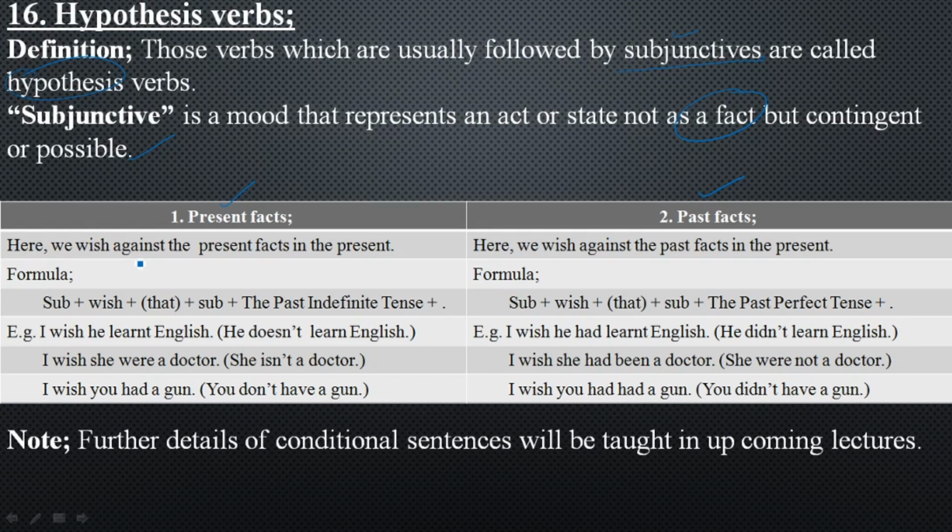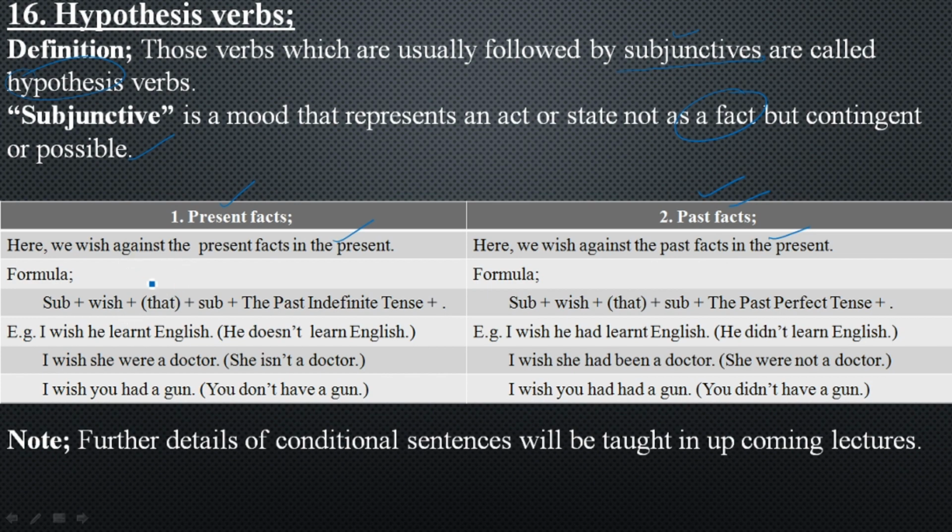Now, what sort of definition do we have for the present facts? Here we wish against the present facts in the present. Whatever the facts are, we wish against those facts and realities, as if it had happened like this, or it had been like this, or it were like this, etc. And in past facts, we talk about a wish against the past facts in the present.